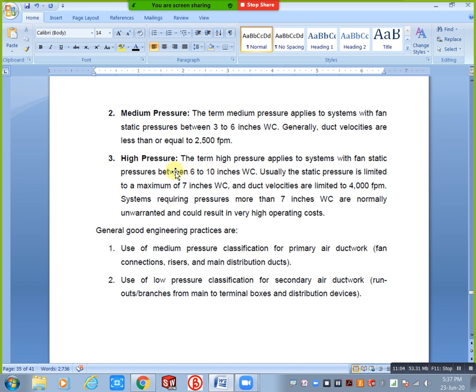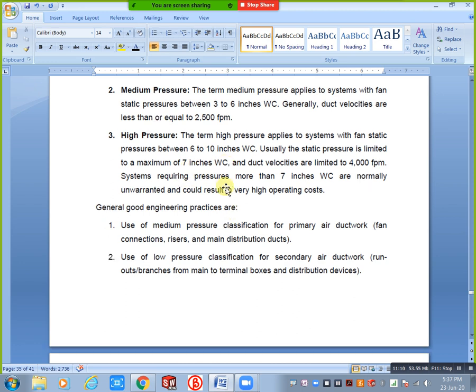Next, maximum 7 inch. Usually the static pressure is limited to a maximum of 7 inch WC, and duct velocities are limited to 4000 fpm. Systems requiring pressure more than 7 inches are normally unwarranted and could result in very high operating cost, means running costs are very high.